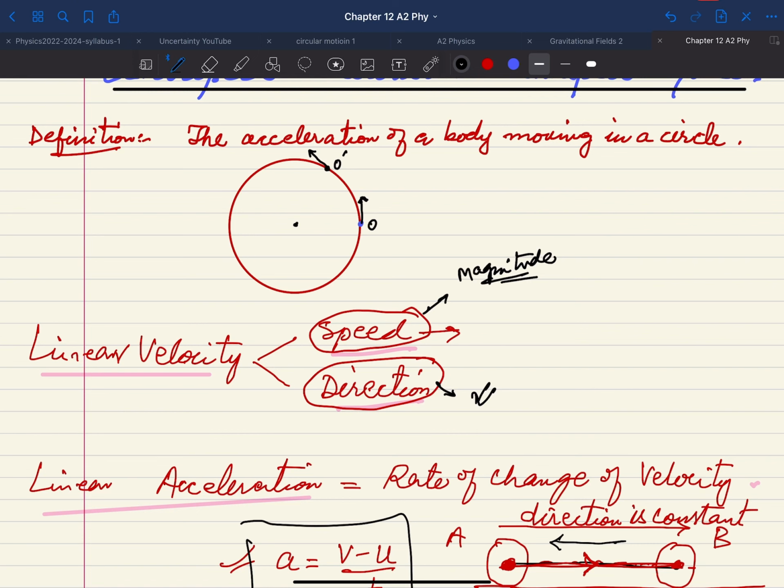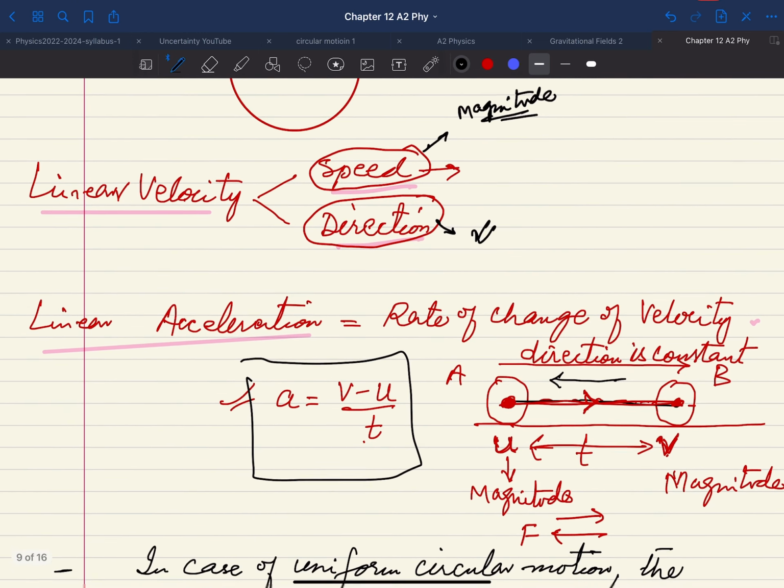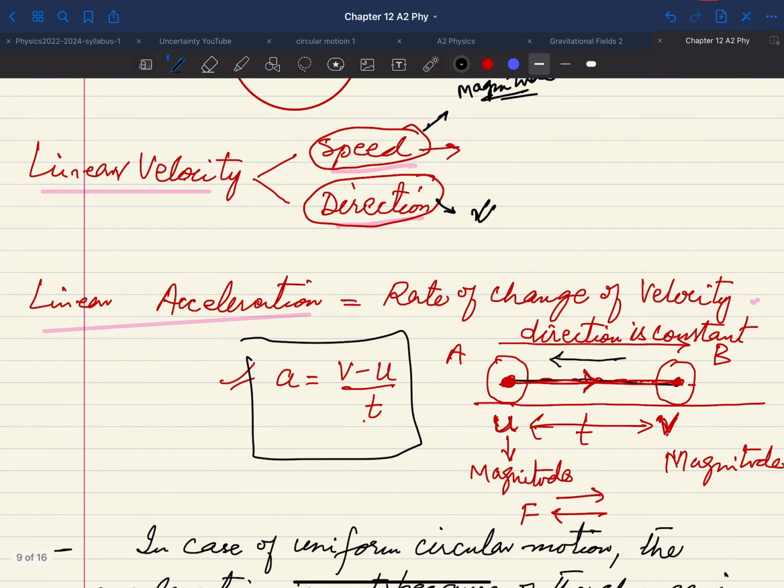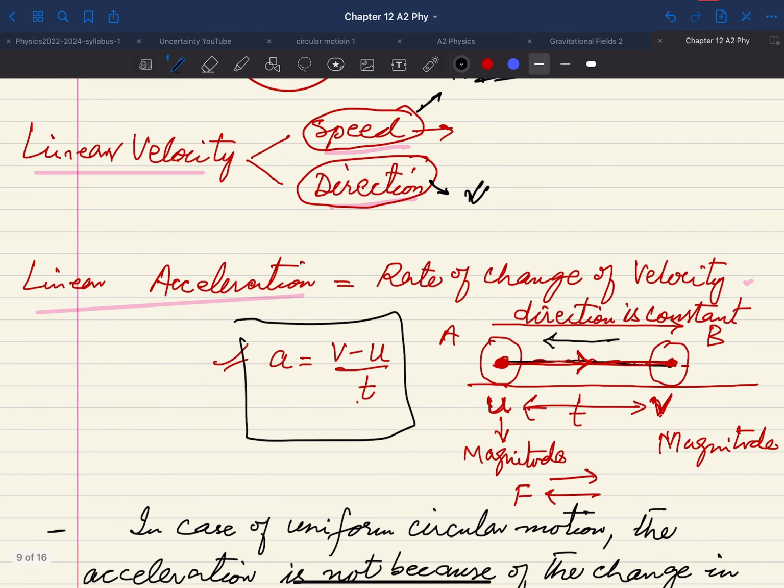And if a body is moving in a circle with uniform speed, then of course the motion is uniform circular motion. Now when we are talking about linear acceleration, simply linear acceleration is the rate of change of velocity. Here very simply you can recall that if you have a body A, suppose, and this body is moving with initial velocity u, and after some time the velocity becomes v, then we can say that the change in velocity is v minus u.